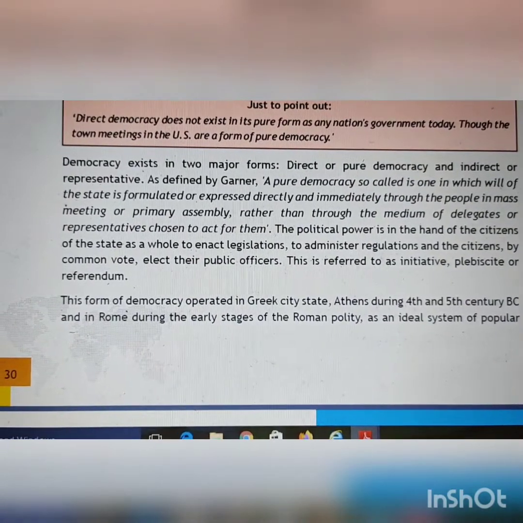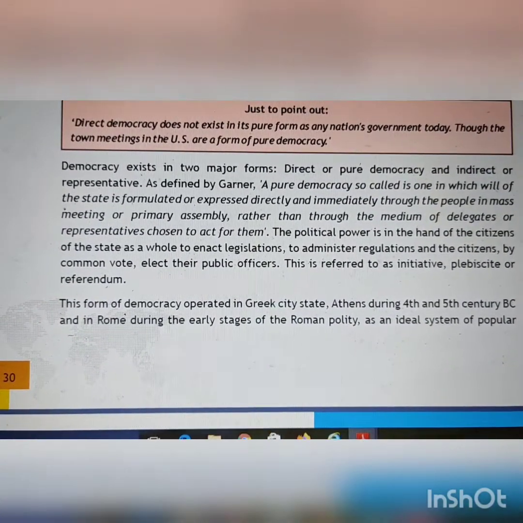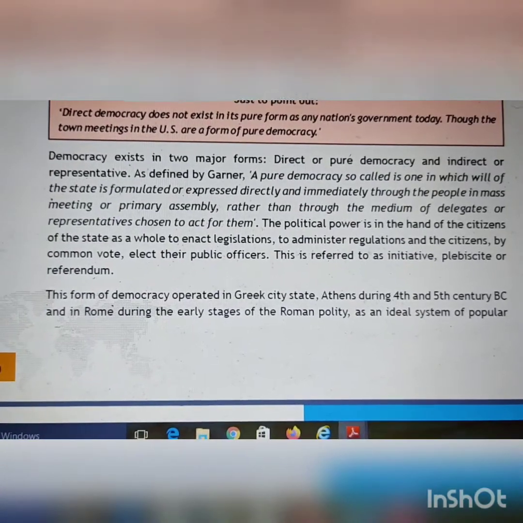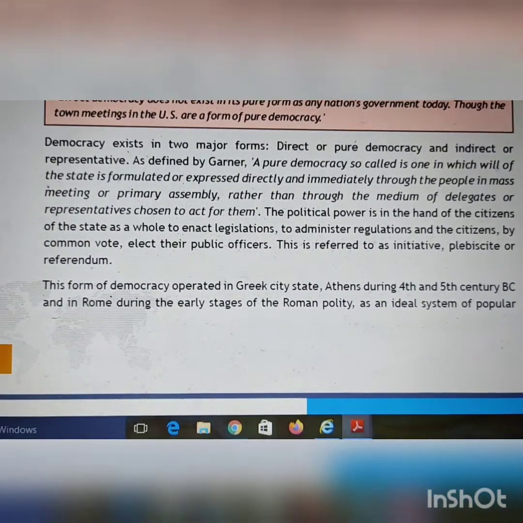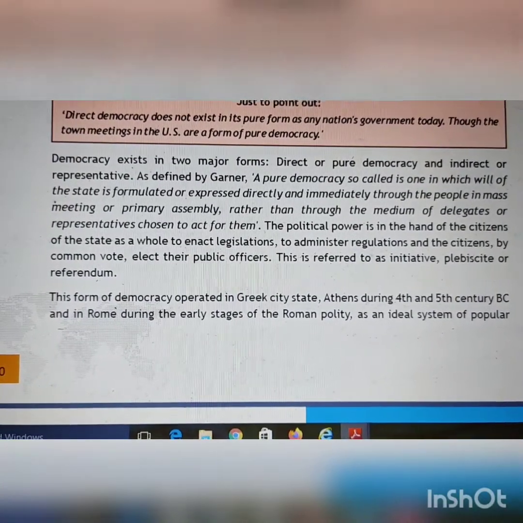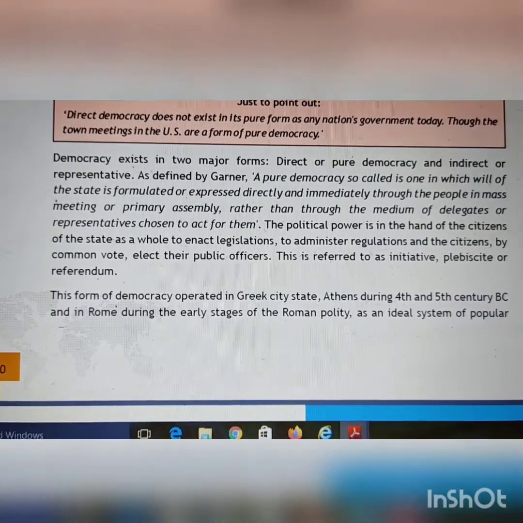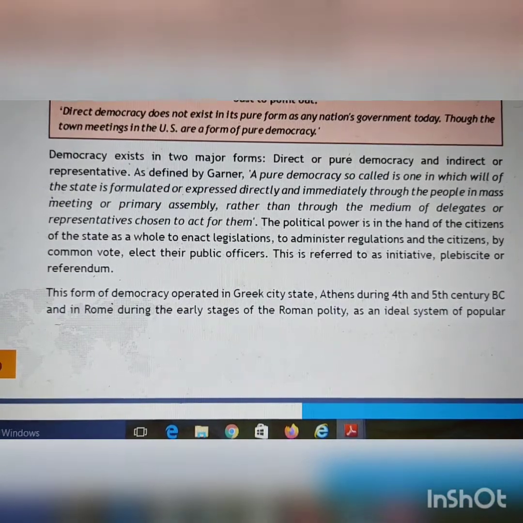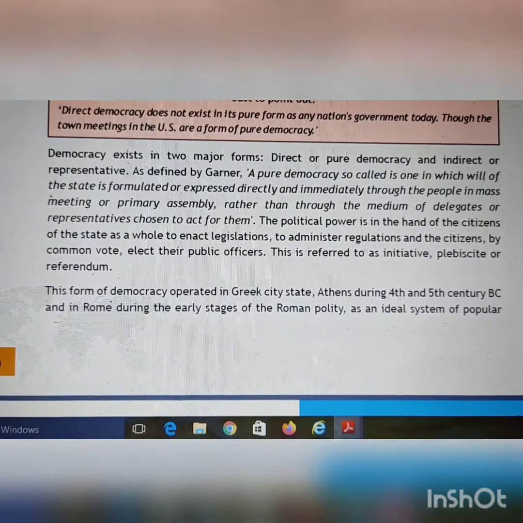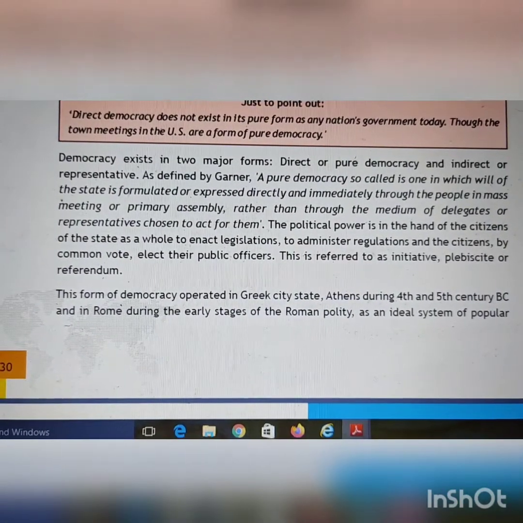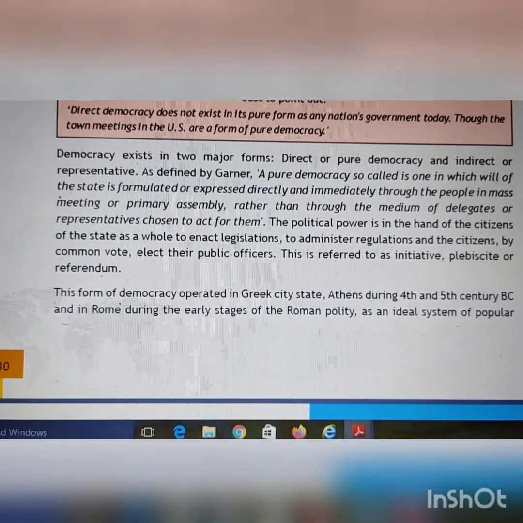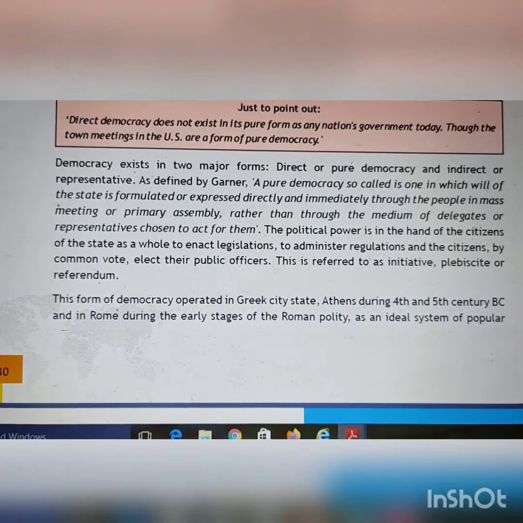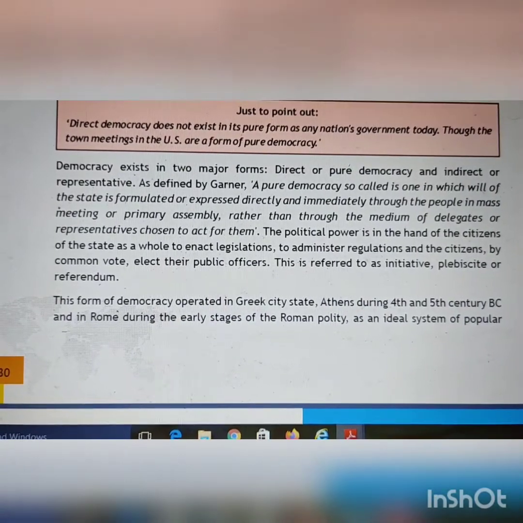India, on the other hand, has indirect form of government, because here through elections we select a particular political party, and people give vote to the political party whom they want to come in power, and after that the party who has got majority of votes forms the government, and so who is the government? Government is the representative which the people have chosen.